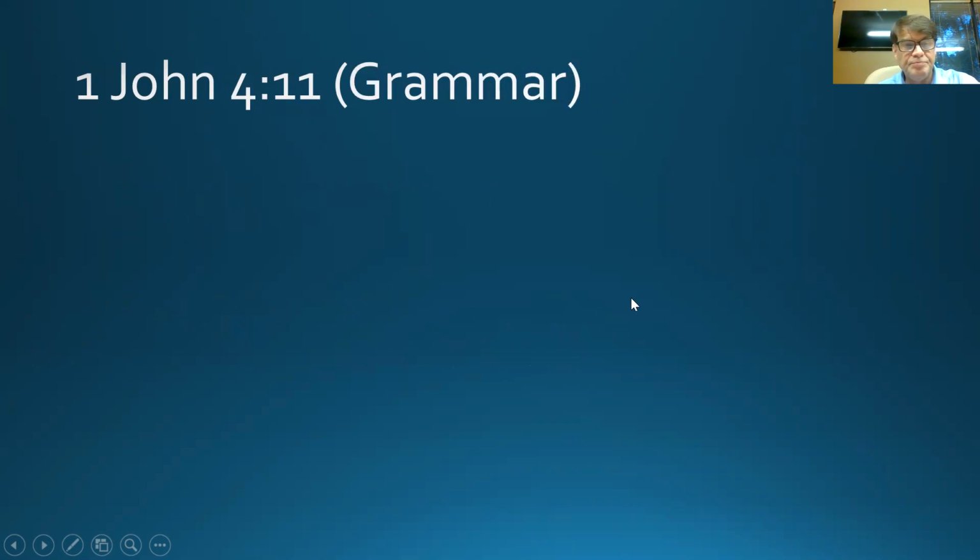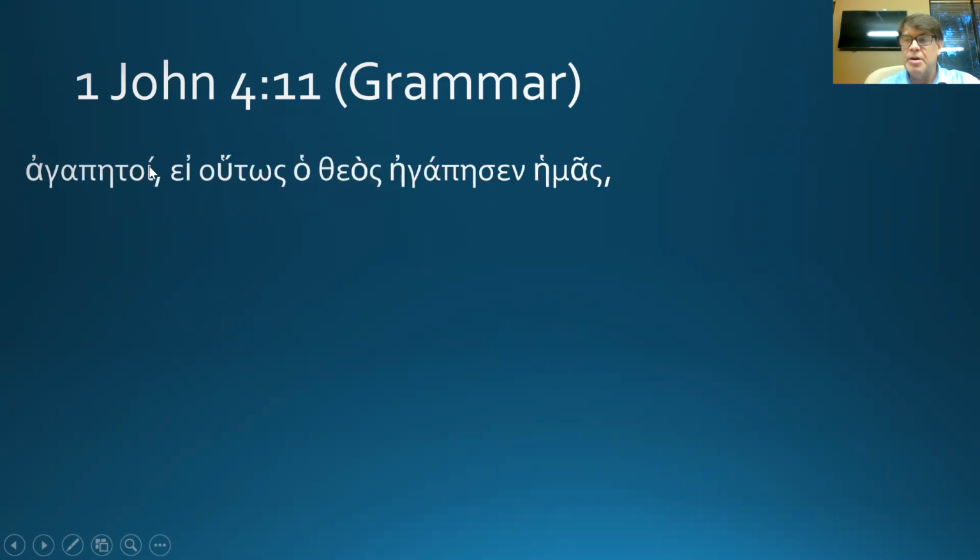Grammar. Beloved is a vocative. Beloved. If implies a conditional clause, and this is a first-class condition. It's because it uses ei with the indicative. And the first-class condition basically assumes the truth of the if. So this is assuming if it's true that God loved us, and I believe it, is kind of implication here.